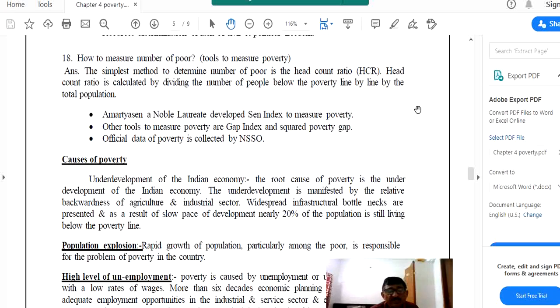One is the backwardness of the agriculture sector, another is the backwardness of the industrial sector. Backwardness of the agriculture sector means both production and productivity in agriculture are low, whereas the industrial sector is backward due to improper, incomplete utilization of the machinery or resources available in any industry.